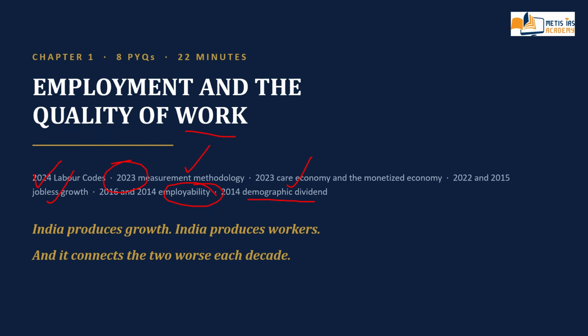So what is the paradox here? India produces growth, India produces workers, and it connects the two words each decade. This sentence is the chapter. Hold the shape of it, because every question in this chapter is a variation on it, whether the examiner says jobless growth or demographic dividend or employability or labor codes.